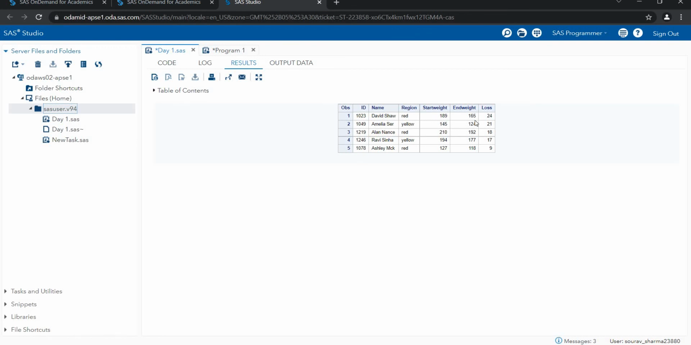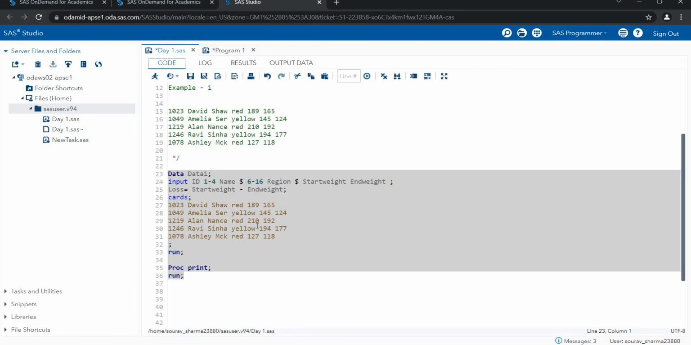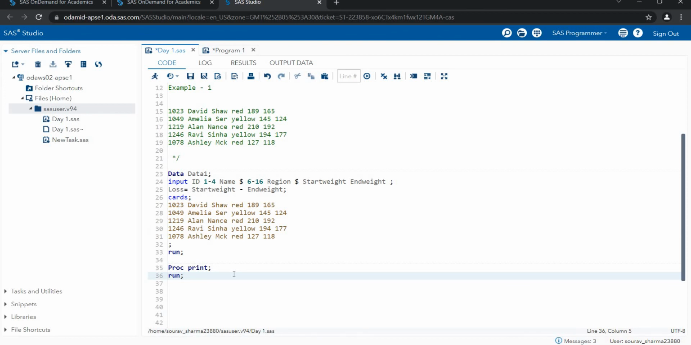So let's suppose 189 minus 165 is 24, 145 minus 124 is 21. This is the loss of the weight. So now it is very easy to create the data step, and the proc step is a very simple language. It's not very high-level, so we are using all English words. Some keywords are there, such as data, input, run statement, proc print. These are all English keywords and very easy. But some, like cards and datalines, are keywords that are available in SAS.